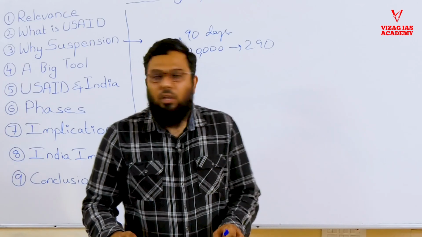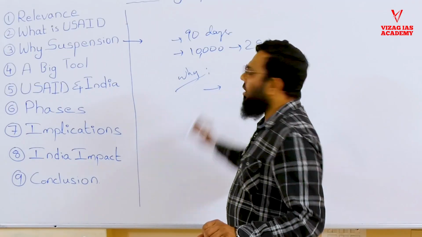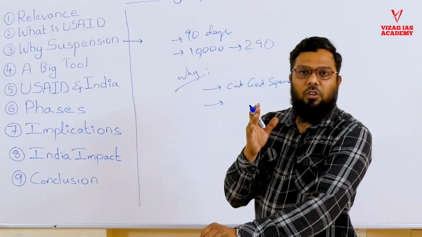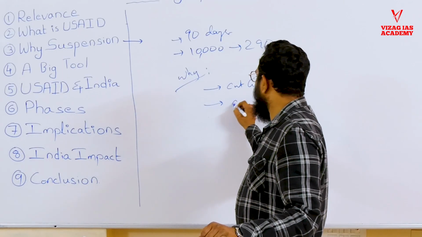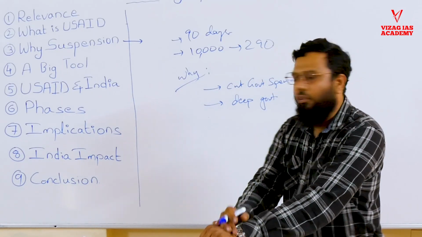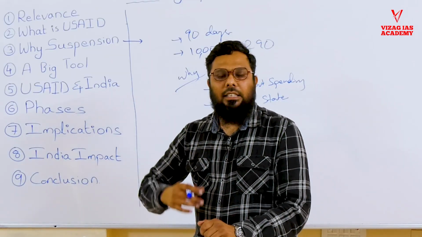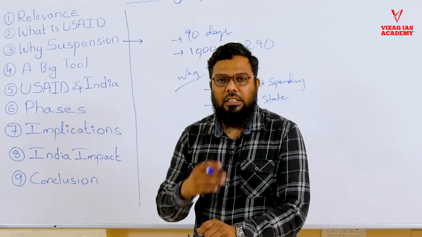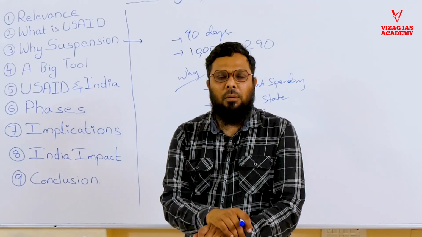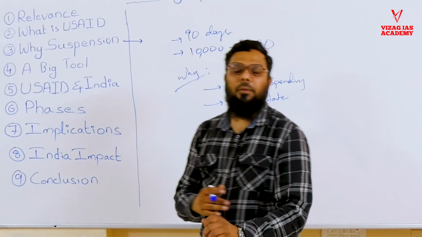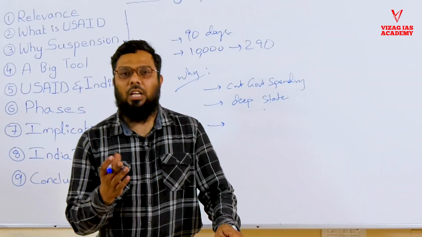There are two things. First, why Trump wants to cut government spending. Trump wants to restrict the deep government, or we can say the deep state. A lot of bureaucracy getting more involved in the state, bureaucracy getting the dominant position. So Trump wants to restrict the powers of bureaucracy. And as usual, he wants to make America great again. That was his campaign slogan.